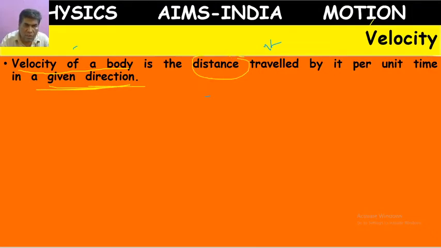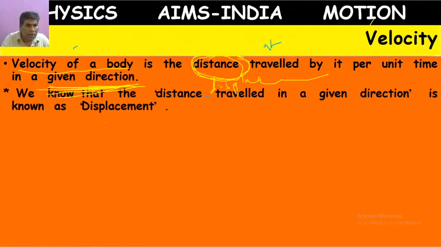Actually, this definition is also right, because what we are telling here is distance in a given direction is called displacement. So velocity of a body is the displacement travelled by a body per unit time.